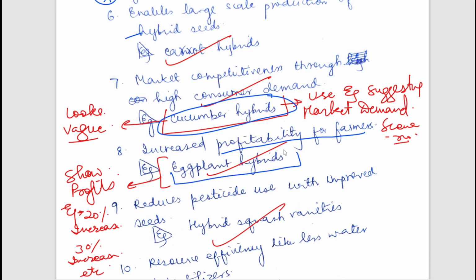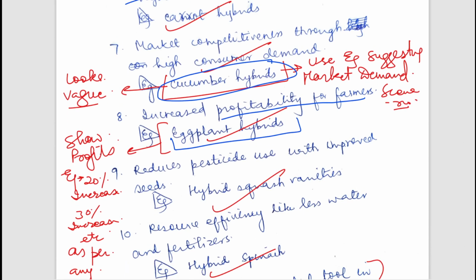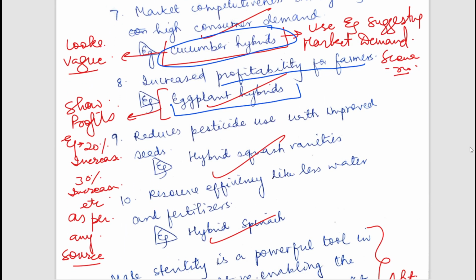So obviously any hybrid will increase the profitability of farmers, but in examples you should try to write how it will increase the profitability. Is it increasing by 20%, 30%? So using data and other examples which suit your point will be helpful. So instead of writing vague examples, you should try to write specific examples. So that would be helpful.